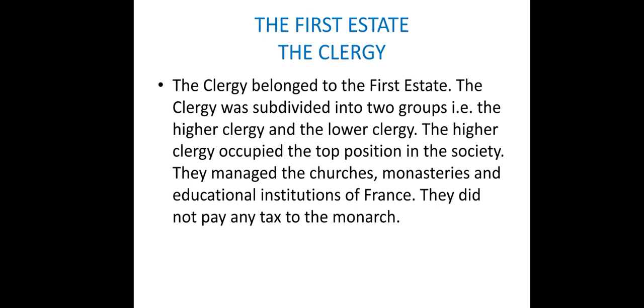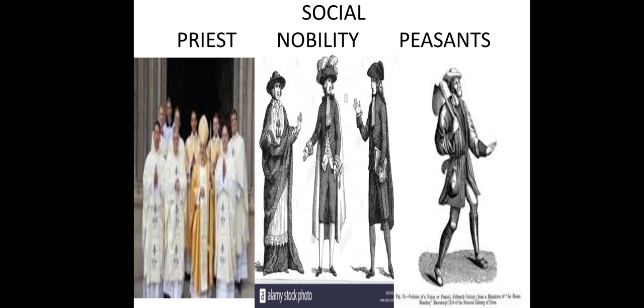You can see that. Second estate members, they were called nobles, nobility. The profession of these nobles is fighting the war, helping the king to fight the war, helping the king to look after the administration. And king himself is a noble. And there is one more division. Third estate, they are known as peasants. So only three divisions are there in French society.